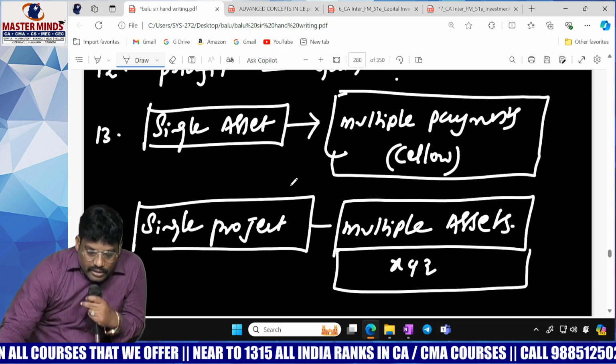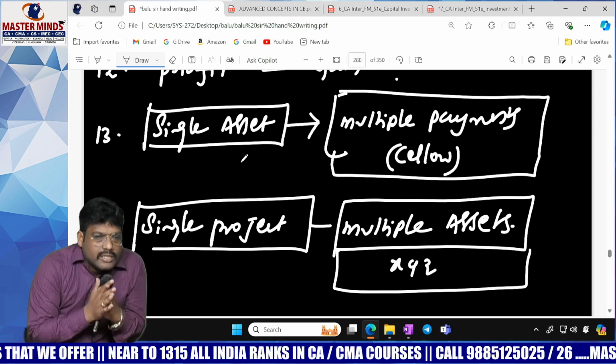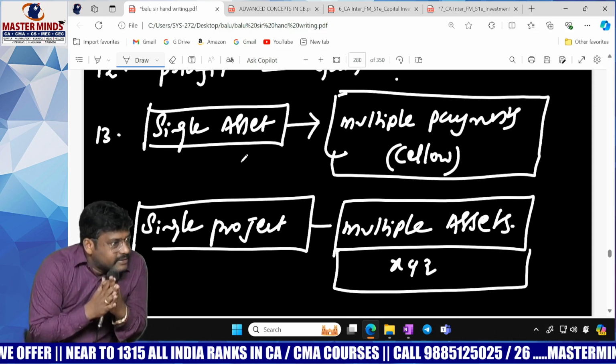So that's why these are the 14 points. By merging, by combining all these things, he may design.